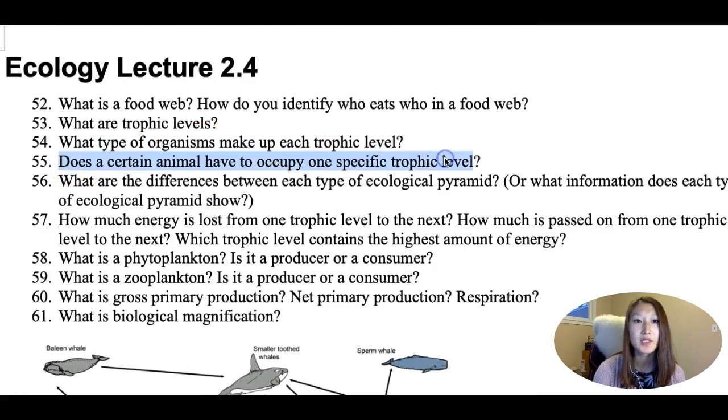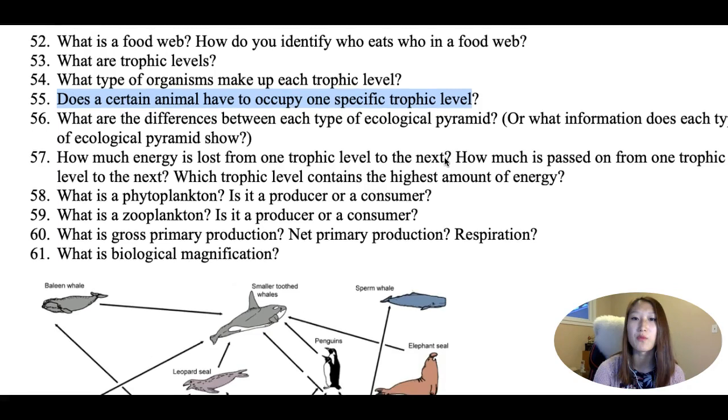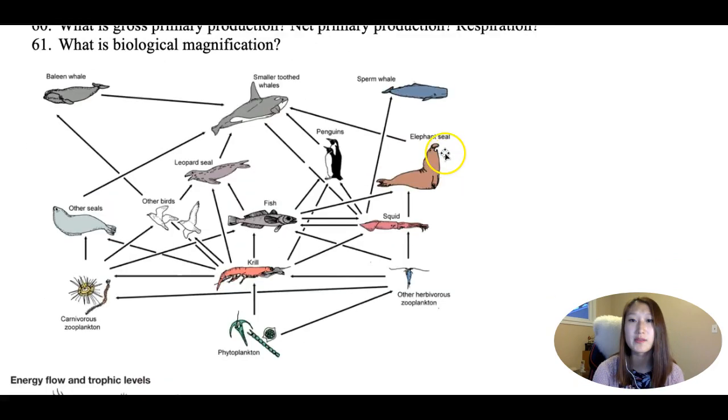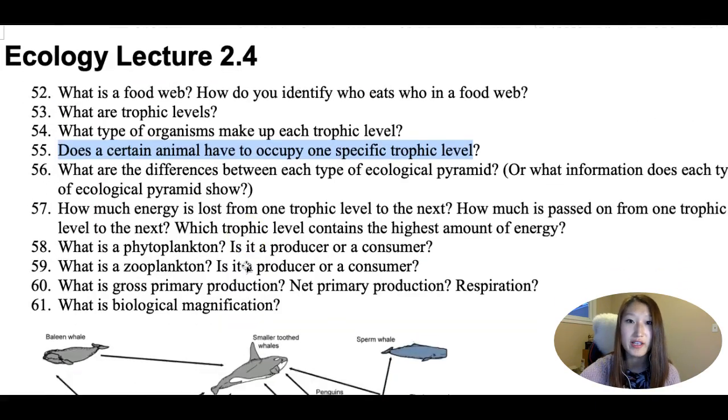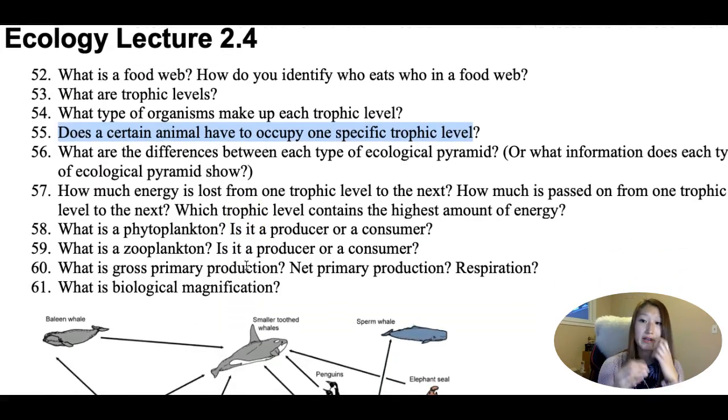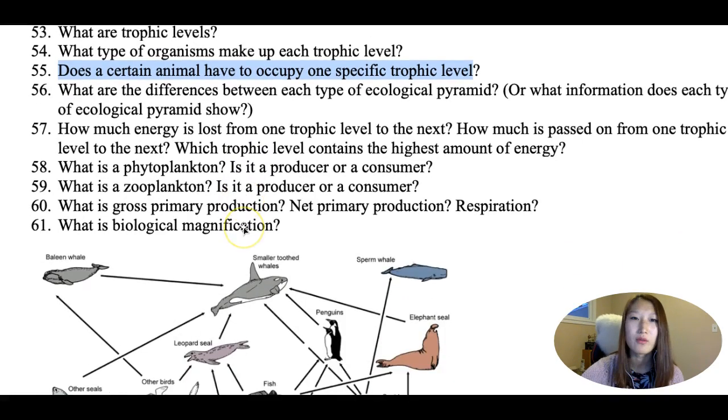Does a certain animal have to occupy one specific trophic level? The answer is no, because, for example, let's see, this fish over here, right? It could be a secondary consumer if you're following this food chain of this food web. But if you're following this one over here, that makes this fish a tertiary consumer, right? So the answer is no. An animal fits in different parts of a food web, which gives it different trophic levels.